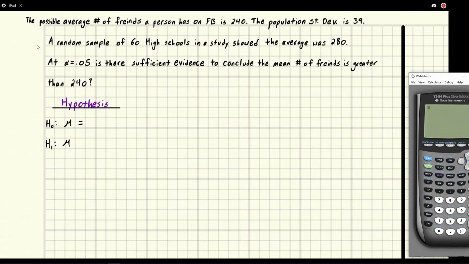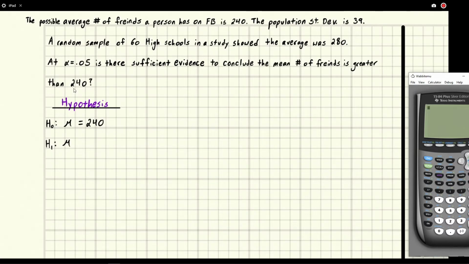Looking at this, the possible average number of friends a person has on Facebook is 240. So we think that the mean is 240. But then we want to conclude that the mean number of friends is greater than 240.